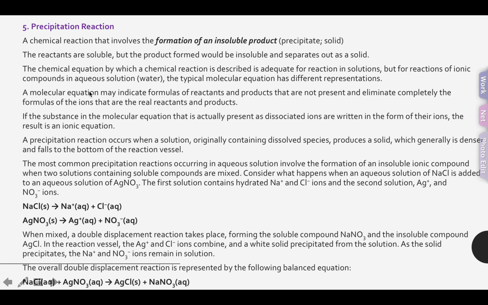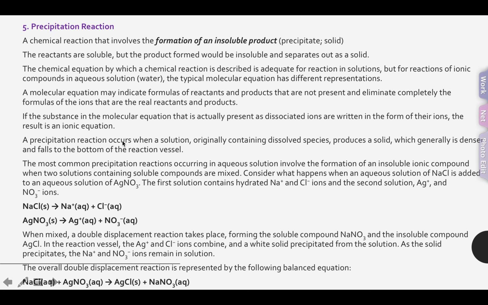A molecular equation may indicate formulas of reactants and products that are not present and eliminates completely the formulas of the ions that are real reactants and products. If the substances in the molecular equation that are actually present as dissociated ions are written in the form of their ions, the result is an ionic equation.